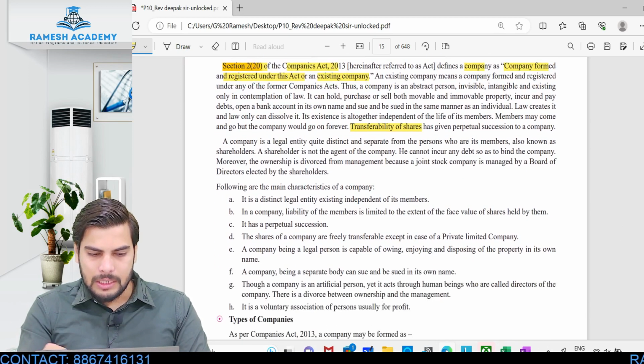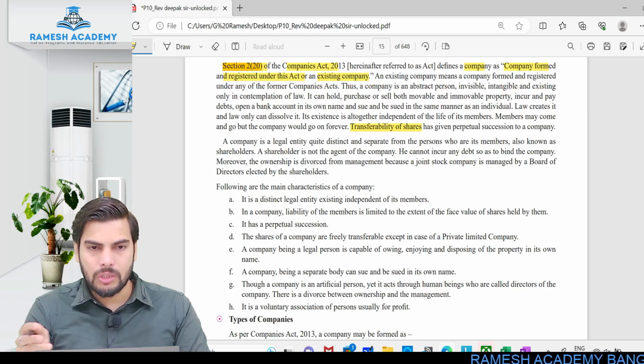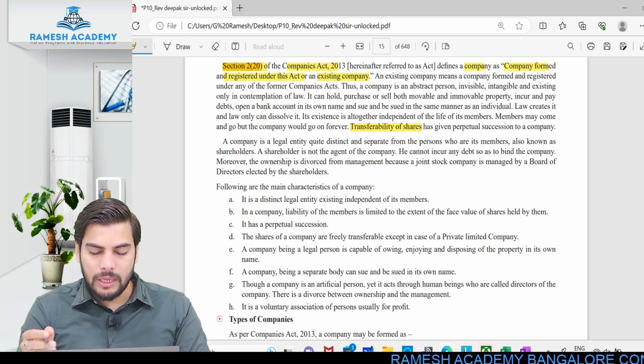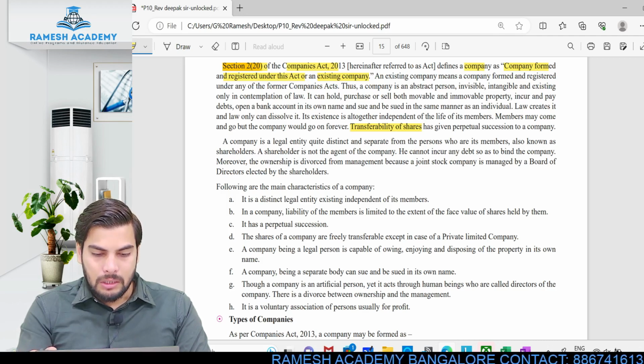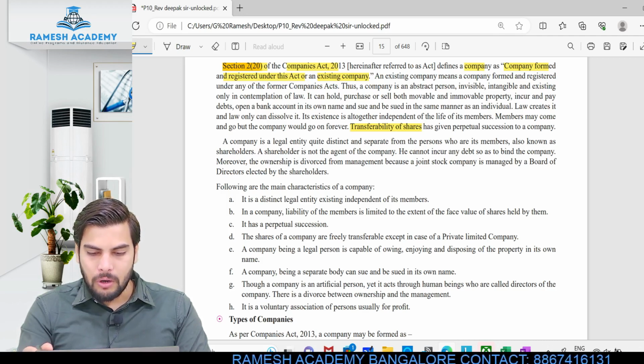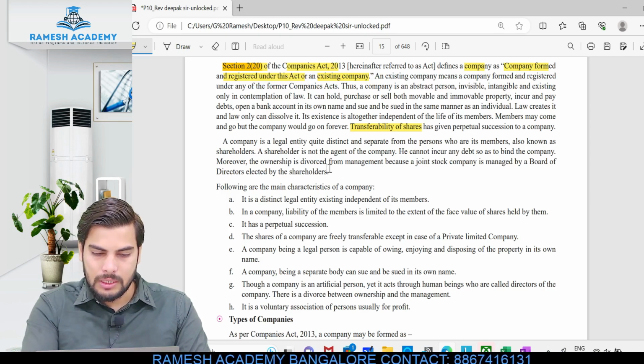Okay, so let's have a look at this. A company is a legal entity quite distinct and separate from the persons who are its members, also known as the shareholders. Okay, so company is nowhere connected to the members or shareholders. A shareholder is not the agent of the company. He cannot incur any debts so as to bind the company. Moreover, the ownership is divorced from management because a joint stock company is managed by the board of directors. Okay, so look at this.